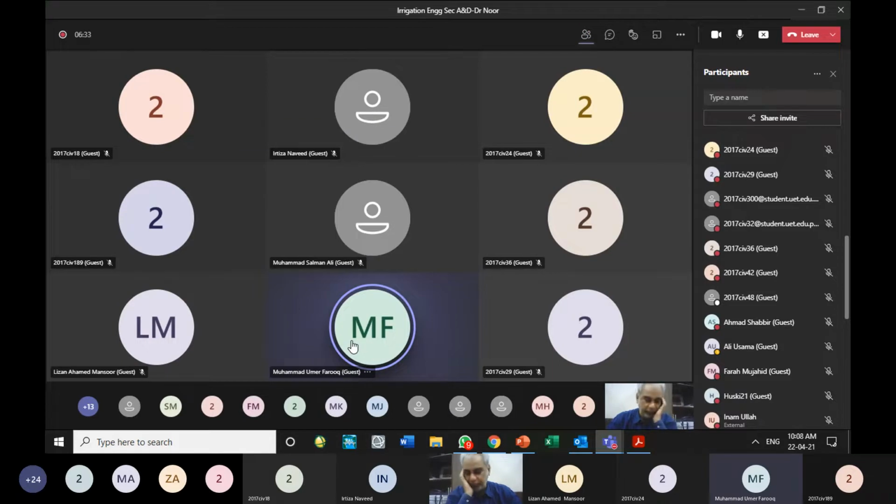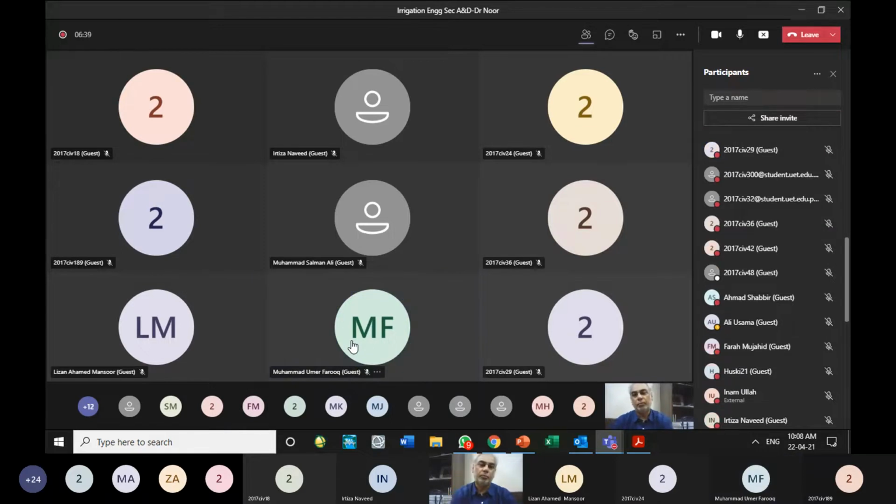Irtaza, feel the difference. He is saying 1 cubic meter per second, and you say 1 cubic meter.